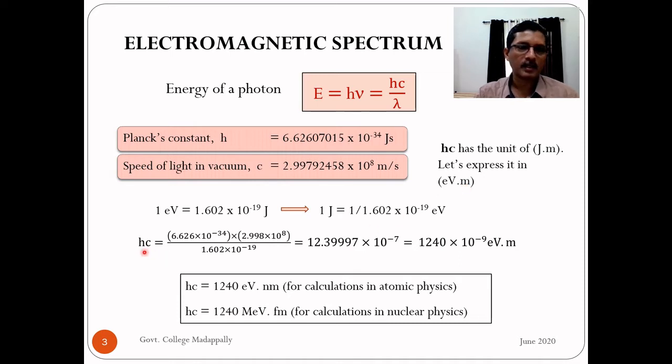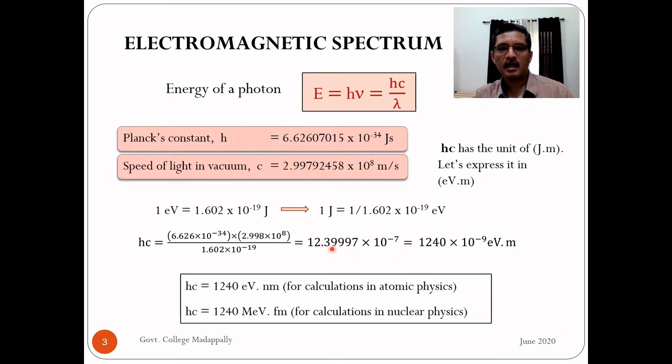Let us do this calculation. So hc: the value of h up to 3 decimal points is 6.626 into 10 raised to minus 34 joule second, and the value of c up to 3 decimal points is 2.998 into 10 raised to 8 meter per second. Second will cancel, we have joule meter. Now we want to convert it into electron volt meter, so we divide with electronic charge. Now we have electron volt meter. You do this calculation. I have written the result here, but you should substitute and do this calculation. You get 12.39997 into 10 raised to minus 7.